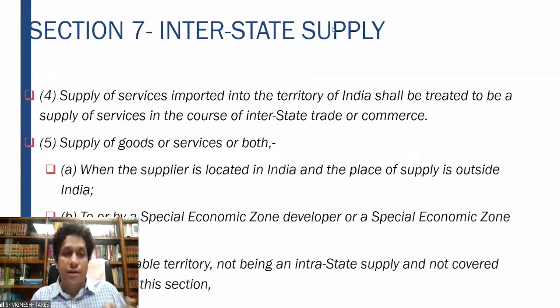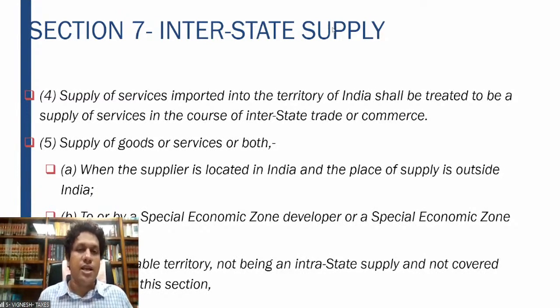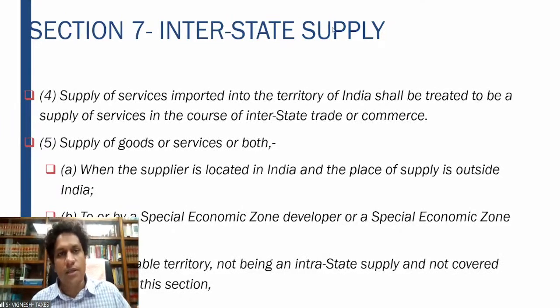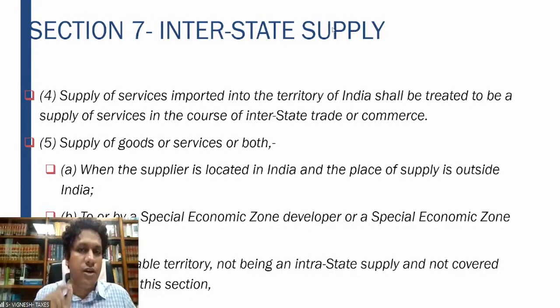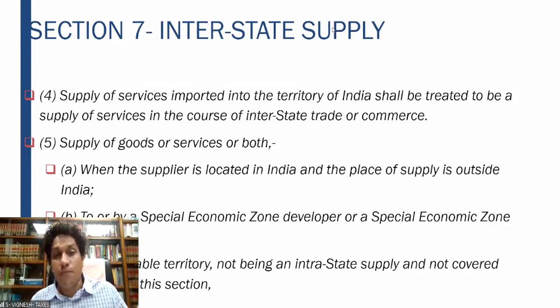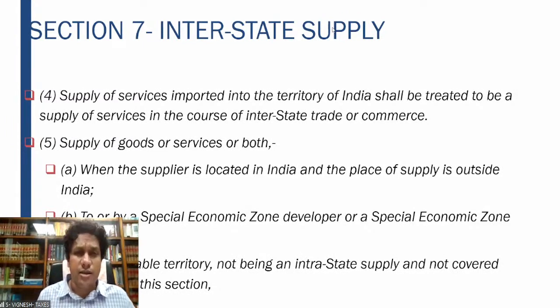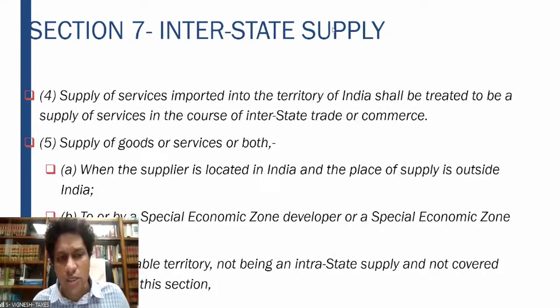Fine. And apart from this regular supply of goods and services, there is also the concept of the special economic zone, which is covered here. Within the country, there are demarcated zones. This is for encouraging foreign investment. There are demarcated special economic zones where the services are provided. Wherever you are providing services to that special economic zone, it is considered an export. If you are procuring services from the special economic zone, it is considered an import. So a supply of goods or services or both, where the supplier is in India and the place of supply is outside India, right?